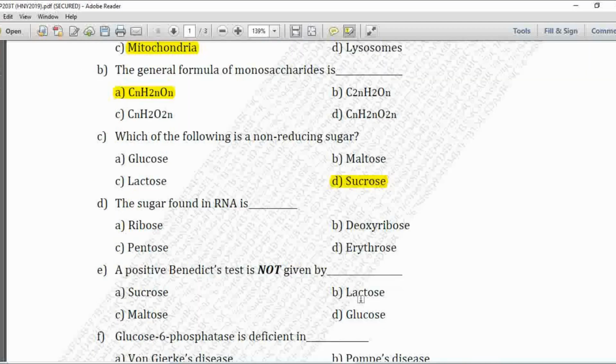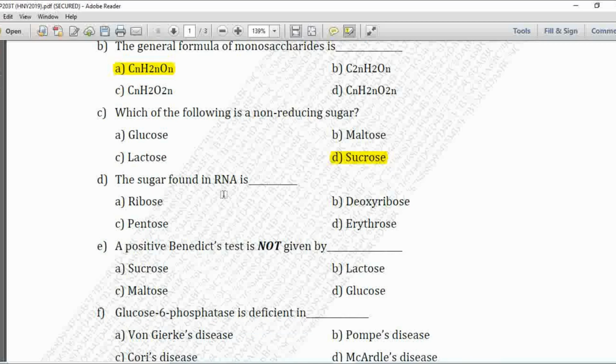Next MCQ. The sugar found in RNA is option A is ribose, B is deoxyribose, C is pentose, and D is erythrose. So the sugar which is found in the RNA is ribose. So option A is correct.